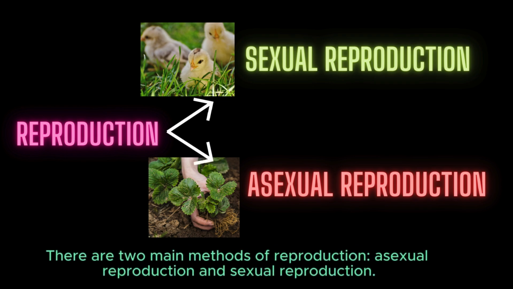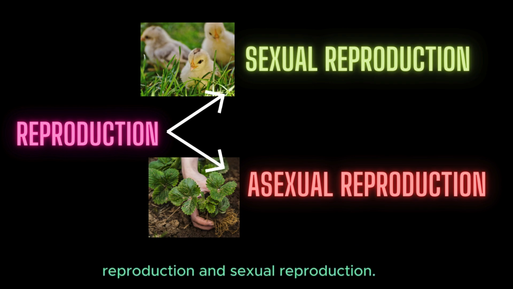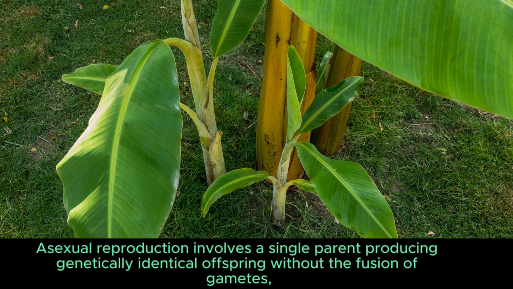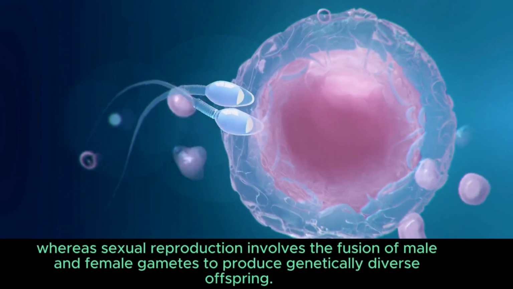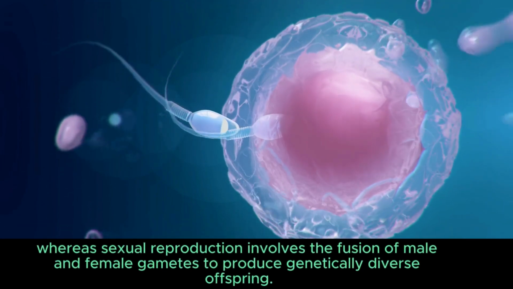There are two main methods of reproduction: asexual reproduction and sexual reproduction. Asexual reproduction involves a single parent producing genetically identical offspring without the fusion of gametes, whereas sexual reproduction involves the fusion of male and female gametes to produce genetically diverse offspring.